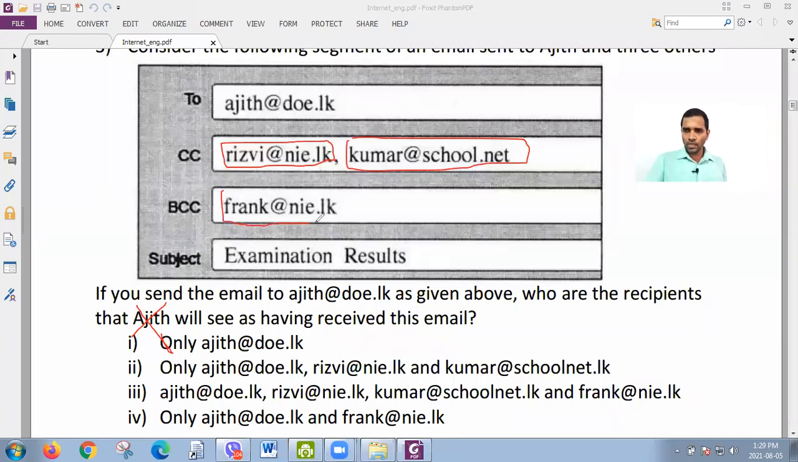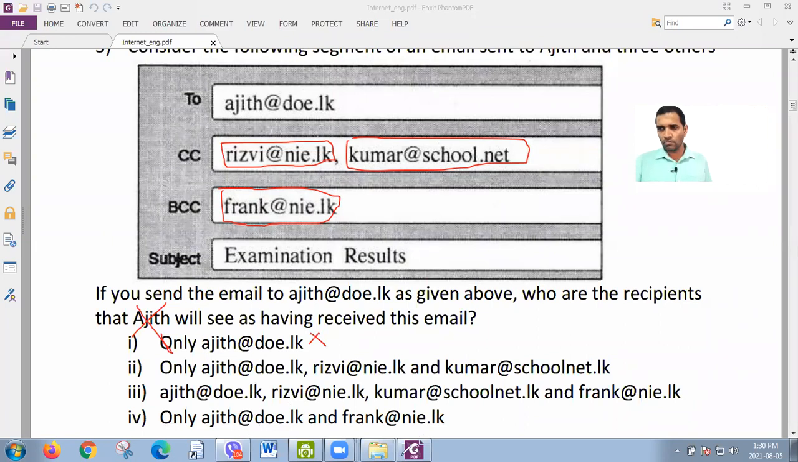Look here, Frank at nie.lk. His address is given in BCC. So since it is in BCC, nobody knows. Definitely Ajit doesn't know. Okay. So Ajit knows only 2 people will get the copy or will get the mail, Rizvi and Kumar. So find out the answer. Look here, there are no options which have that idea, right? Does it have any similar one? No, right? Only Ajit, no, that first one is wrong.